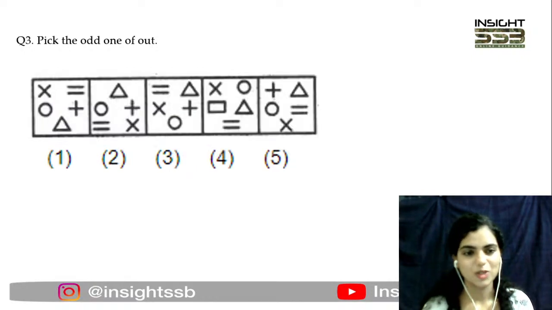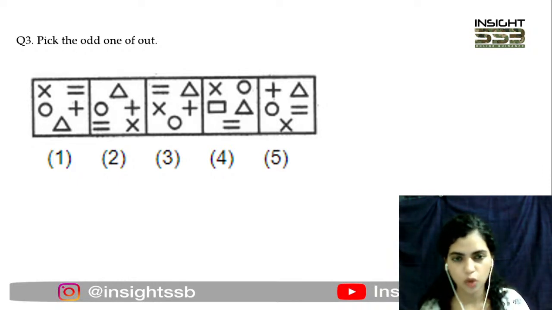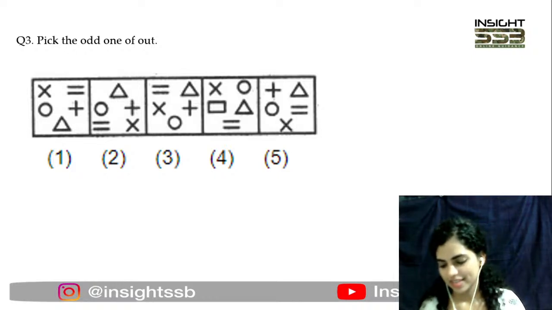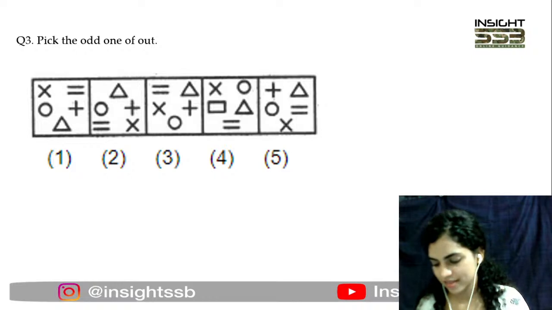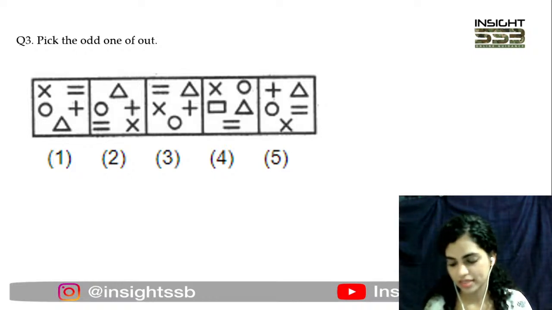Coming to question number 3. Again there are 5 figures. Just observe them carefully. There is something off with one of the figures, one of the alternatives. Identify that and quickly let me know in the chat box. Okay, Snigdha is saying 4, Ankit is saying 4, and the rest of you are coming with 4.